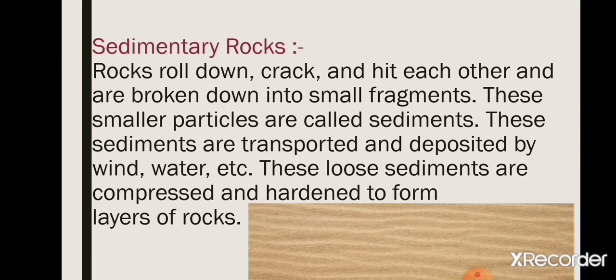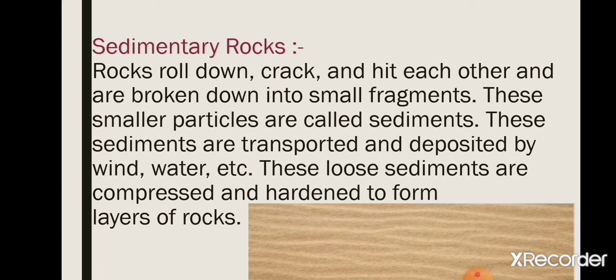These rocks break down into very small pieces. These smaller particles are called sediments. And these sediments are transported by two forces. Which are these two forces? One is wind and the next one is water. Because of wind and water, these particles are transported from one place to another.